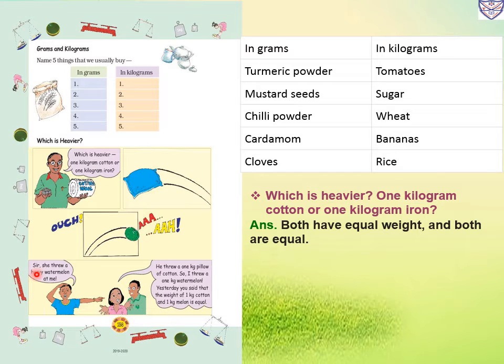Here see, sir, she threw a heavy watermelon at me. He threw a 1 kg pillow of cotton, so I threw a 1 kg watermelon. Yesterday you said that the weight of 1 kg cotton and 1 kg melon is equal. Yes, both the weights are the same. But when this boy throws a 1 kg pillow of cotton to this girl, it will not hurt her, and when this girl throws a 1 kg watermelon to this boy, it will hurt. Cotton is soft and the watermelon is hard, but their weight is equal.